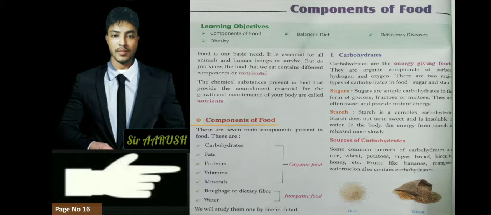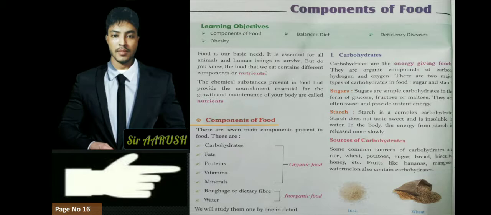So for example, you can say rice. When we are hungry, we have to eat something to fill our stomach that gives us energy, and we consume rice, potato. These things give us energy, but we do not get the energy very fast. We get it slowly, slowly, slowly. We get the energy, and this energy is given by starch. They are known as complex carbohydrate.